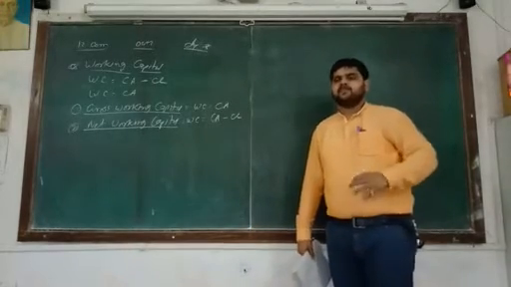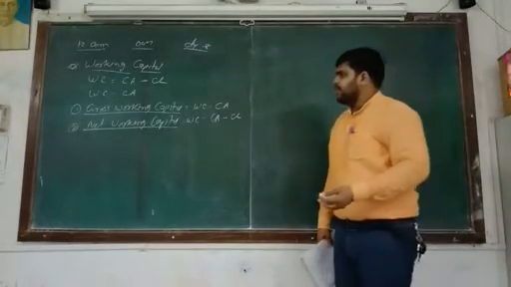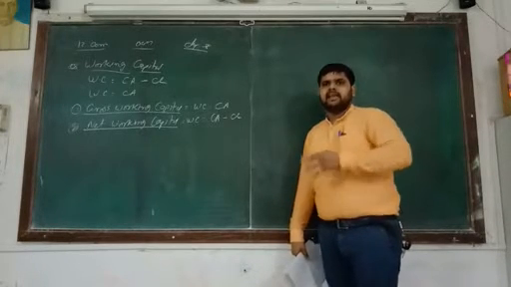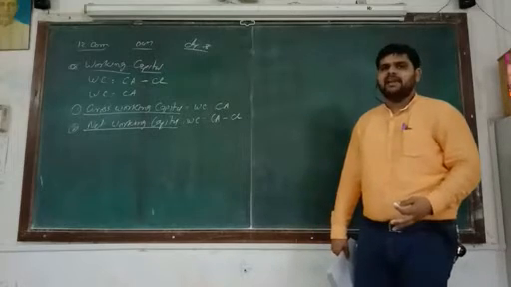Okay, so the important aspect is that gross working capital is equal to total current assets. And net working capital, how can we find out the net working capital?